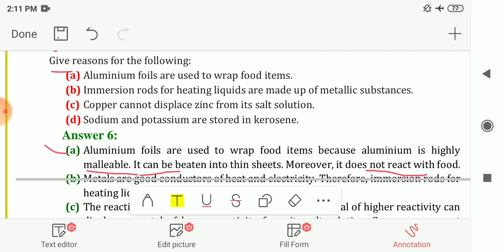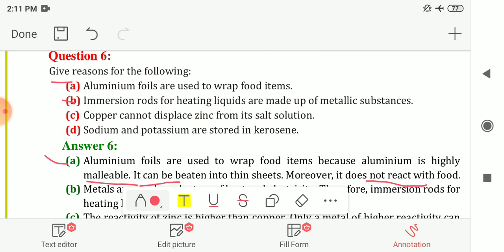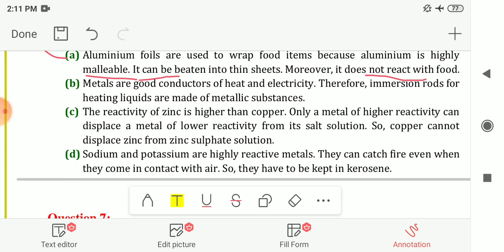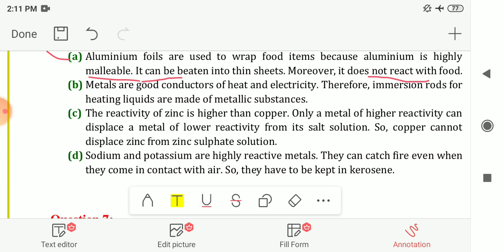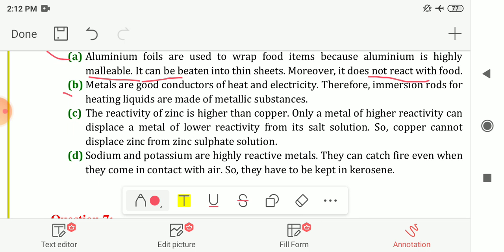Next reason is: immersion rods for heating liquids are made up of metallic substance. Immersion rods means the rods which we use in the heating process of liquids, in which we are dipping the rods into the solution. So why are we making these rods with metallic substance?